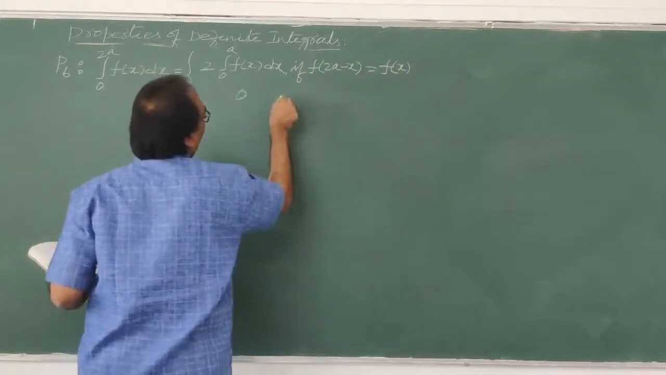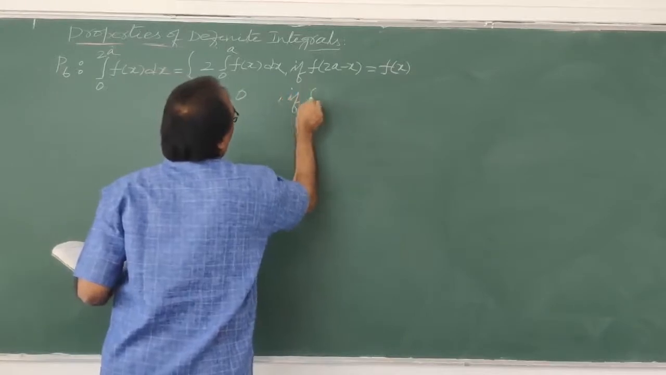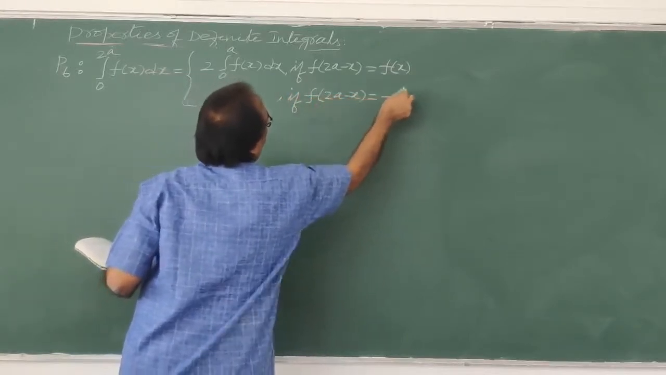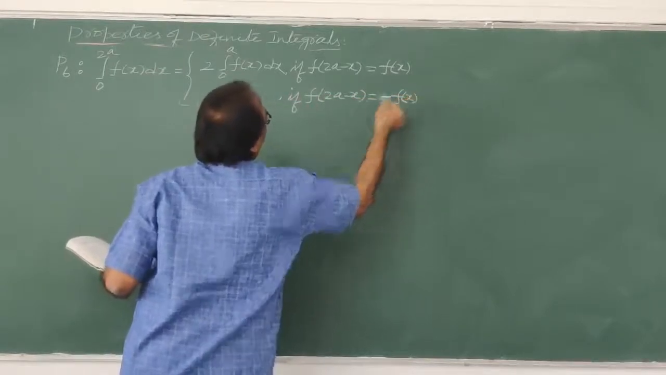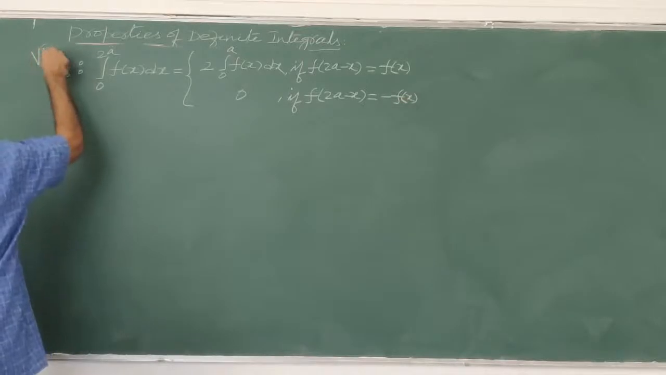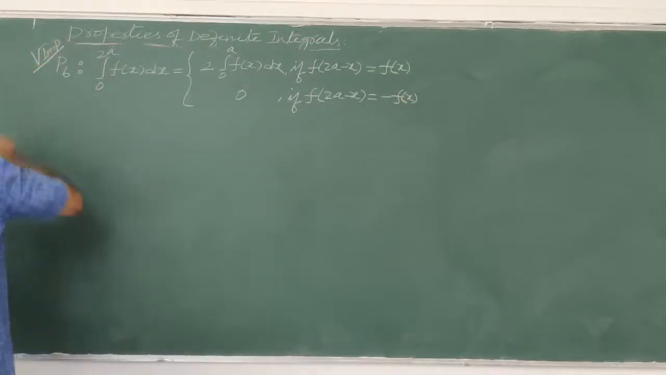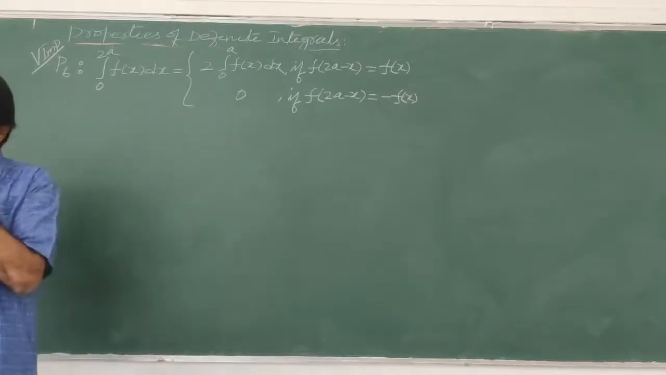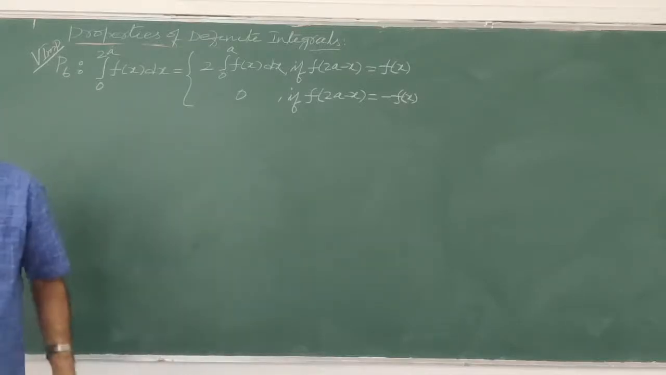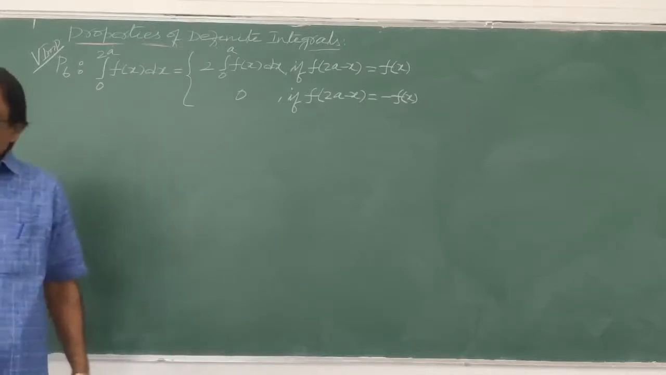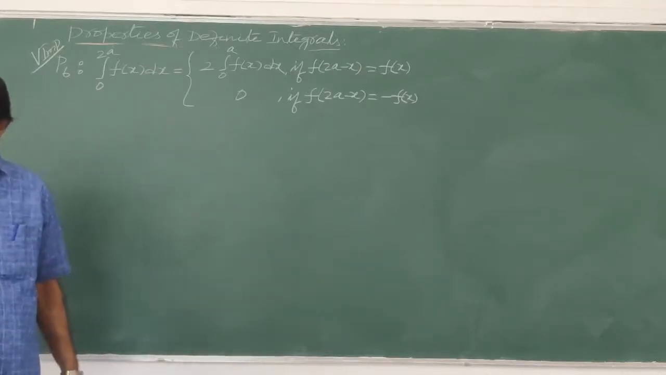0, if f of 2a minus x is equal to minus f of x. That's why it's a very important property, very important. So this is property number 6. Finally two are there, 6 and 7, that's why.